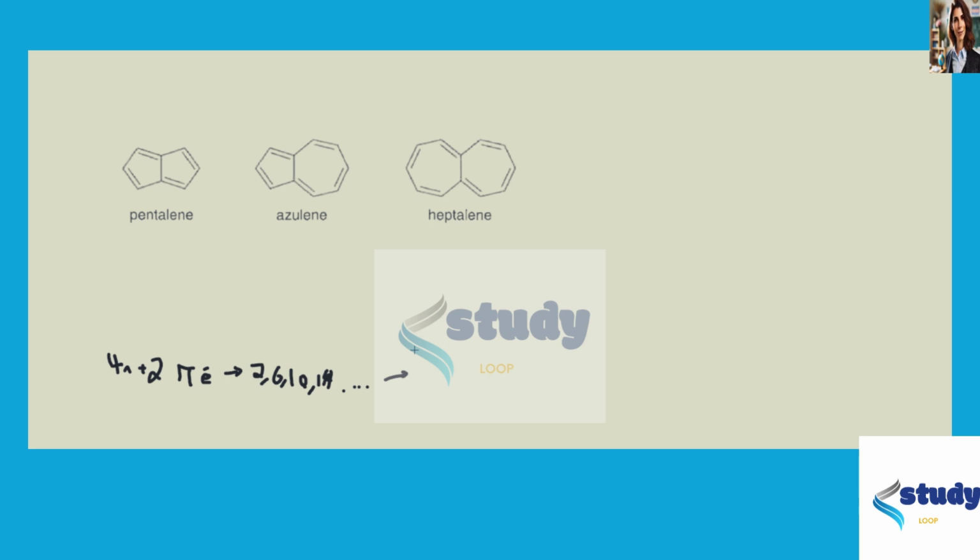In order to be aromatic, a few things need to be satisfied. Number one, they need to be fully conjugated, which these are, meaning that every single carbon in these cyclical structures must be an sp2 carbon. The second is that they must follow the 4n plus 2 rule, and lastly, they must be planar and cyclical in nature. When something is aromatic, it is highly stable, more stable than expected because of the delocalization of pi electrons.